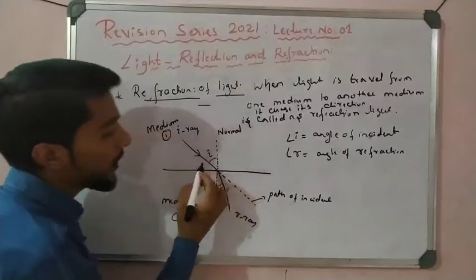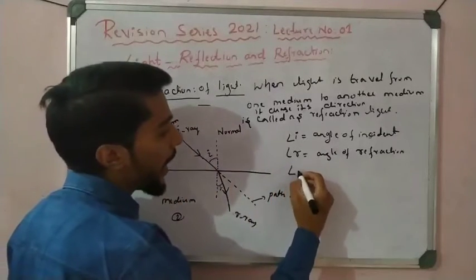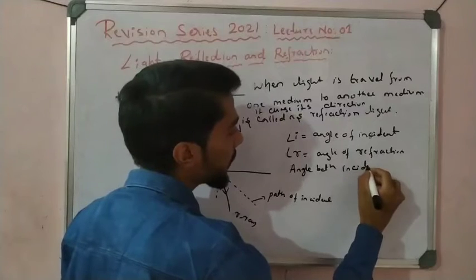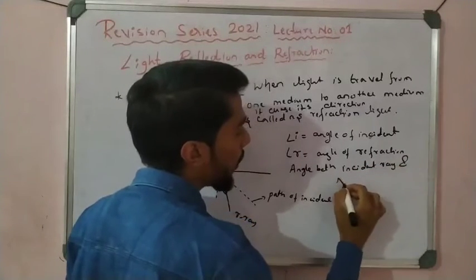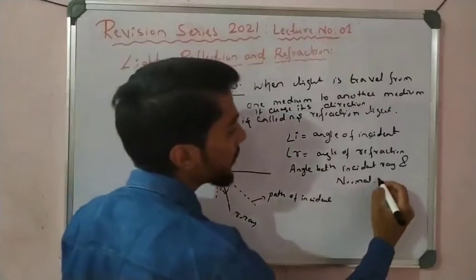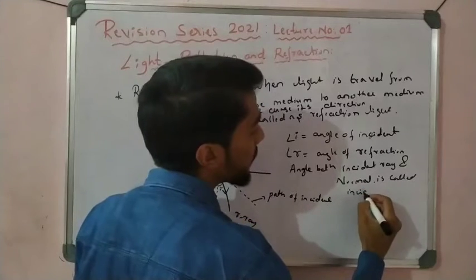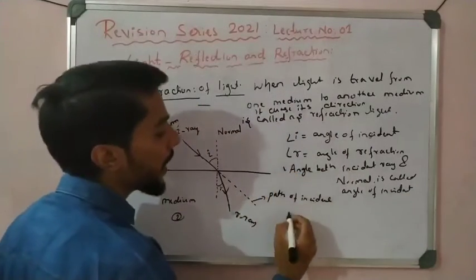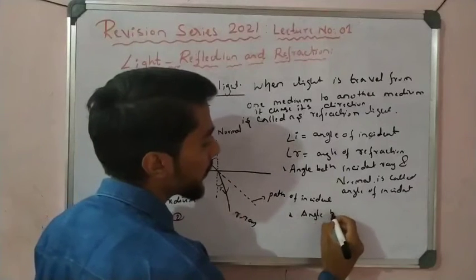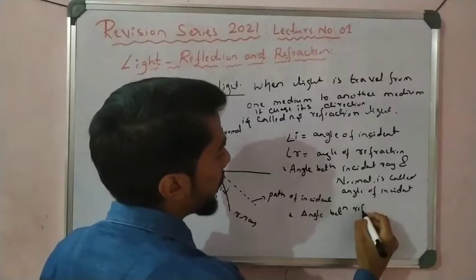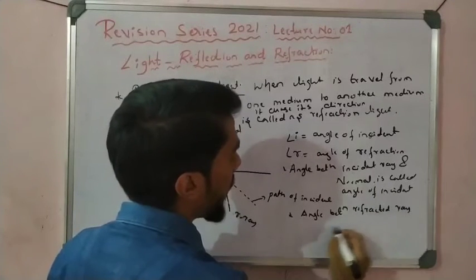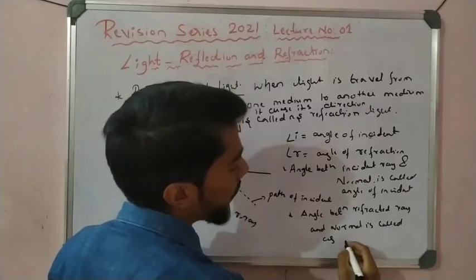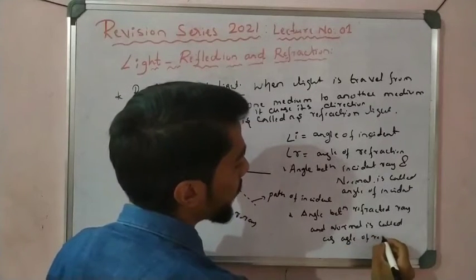Now what is the angle of incidence? The angle between the incident ray and the normal is called the angle of incidence. And the next point is the angle of refraction: the angle between the refracted ray and the normal is called the angle of refraction.